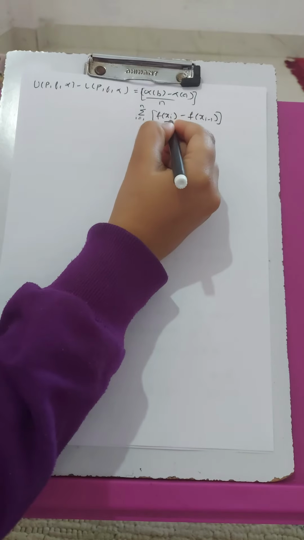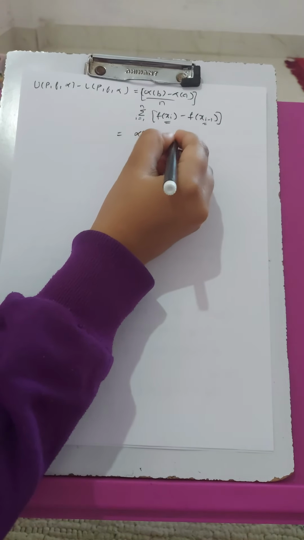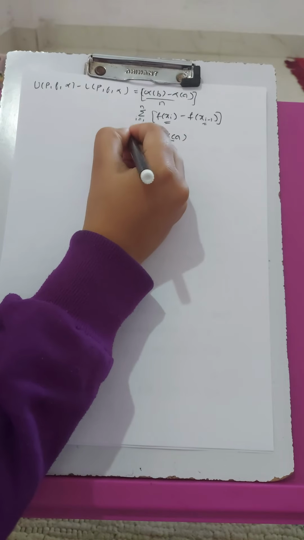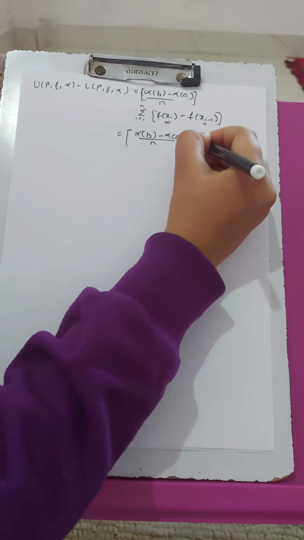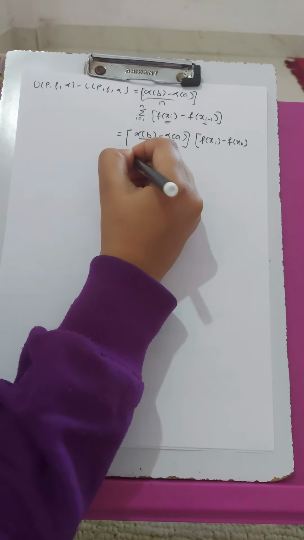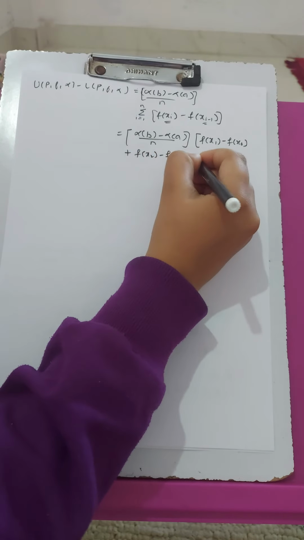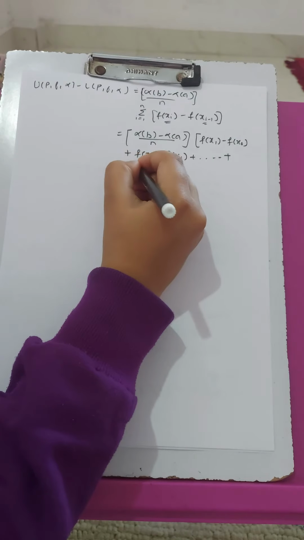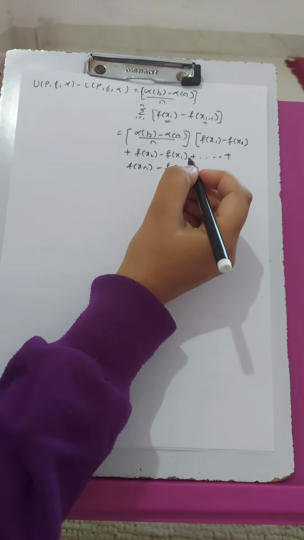So now we put the values of i here. Starting from i equals 1 we have f of x1 minus f of x0 plus f of x2 minus f of x1 and so on, plus f of xn minus f of xn minus 1.